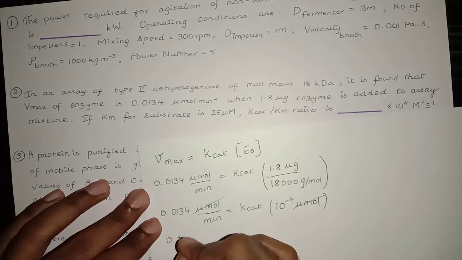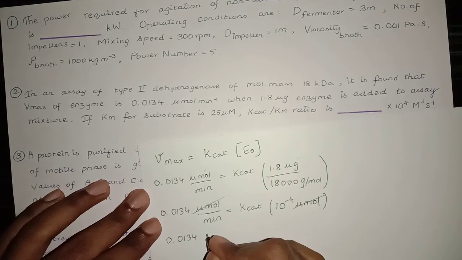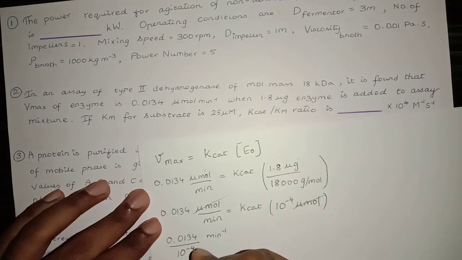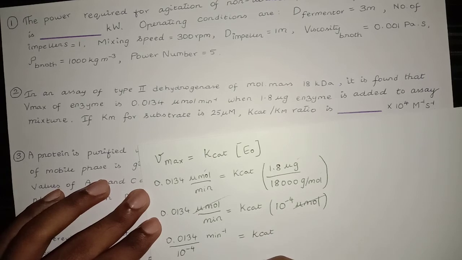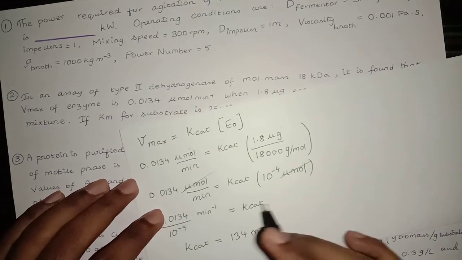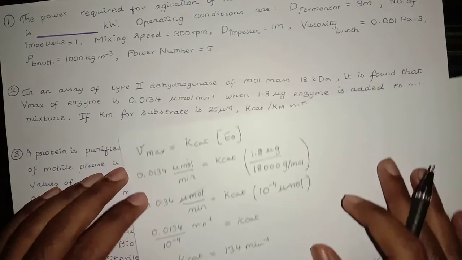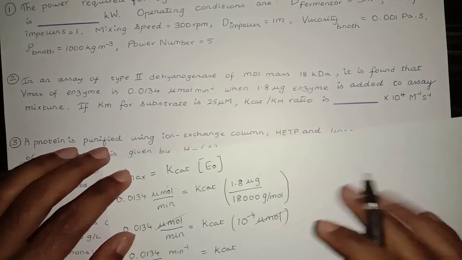So 0.0134 minute raised to the power minus 1 divided by 10 power minus 4 is equal to Kcat. Therefore, the value of Kcat is equal to nearly 134 minute inverse or 1 over minute. We can keep it as such or divide by 60 to write it as 1 over second.